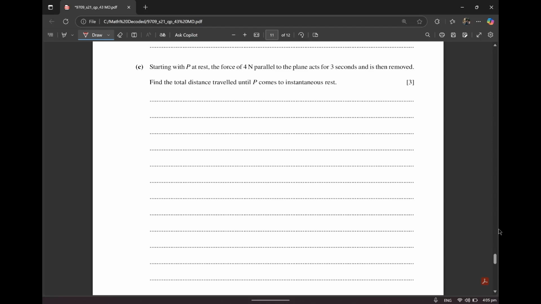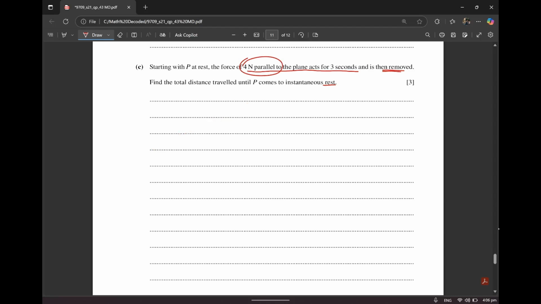All right, moving on to C part. Let's have starting with P at rest. The force of 4 Newton parallel to the plane acts for 3 seconds, and then this is also removed. Find the total distance traveled until P comes to rest. So here's how it's working basically. First you had a 4 Newton force acting like this which was removed, then a 4 Newton force was applied like this, and now they're saying that this force only acts for 3 seconds, and then this force is also removed, and then the ball basically moves until it comes to rest. So what is the total distance that is traveled in this case, starting from this force?